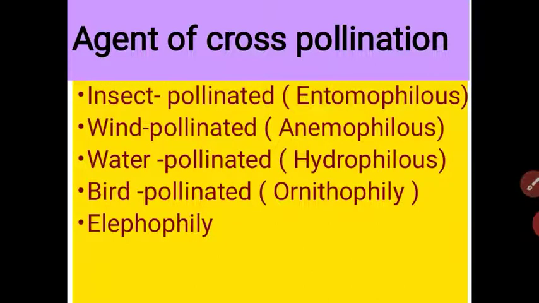Only in aquatic plants is water pollination required, and in some cases birds, elephants and other animals.